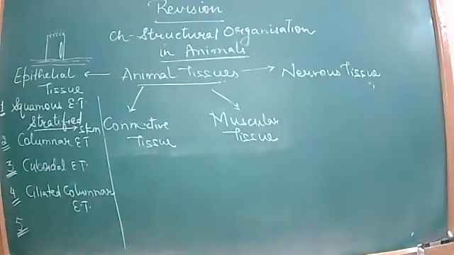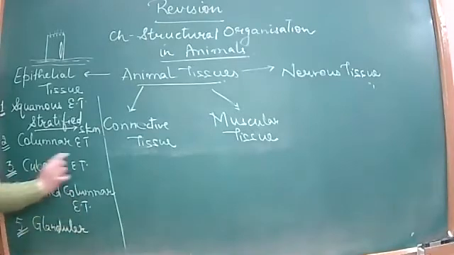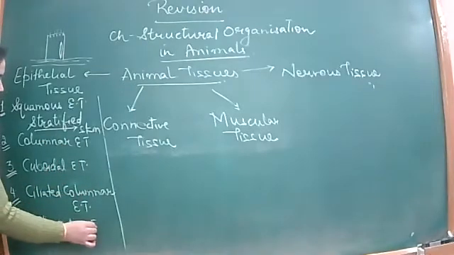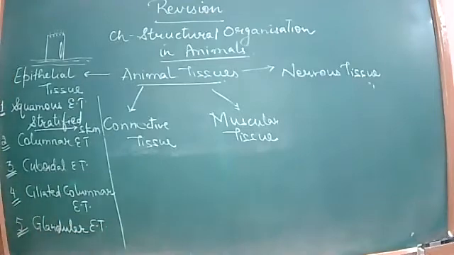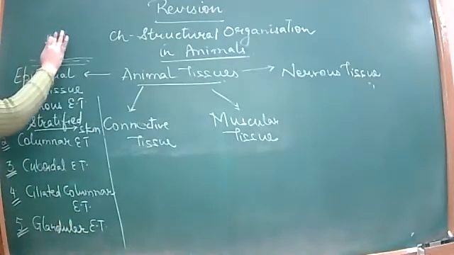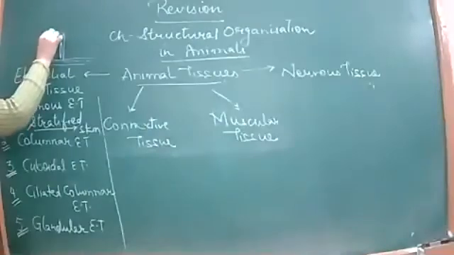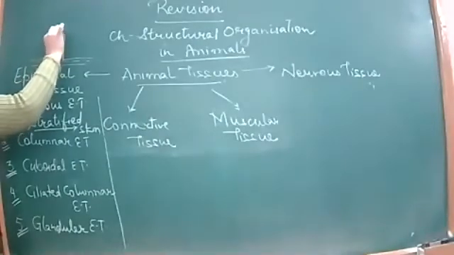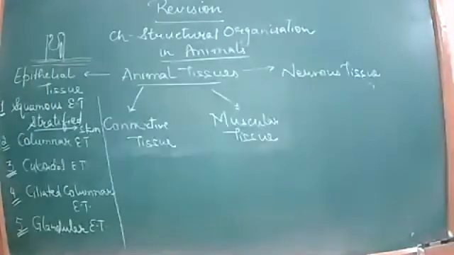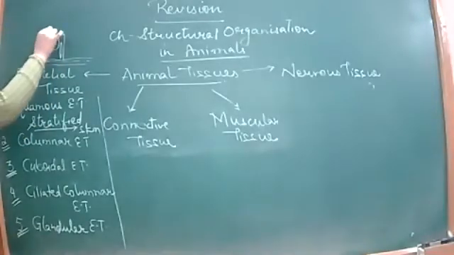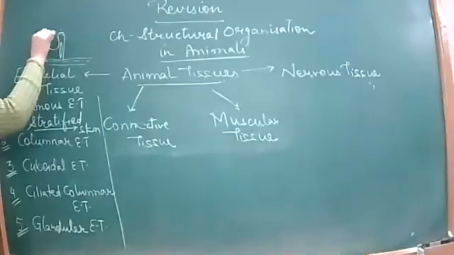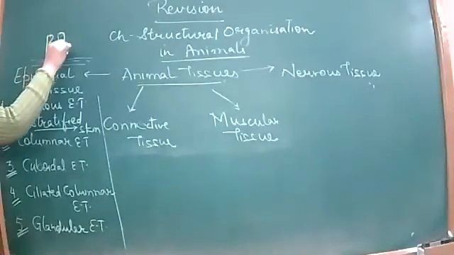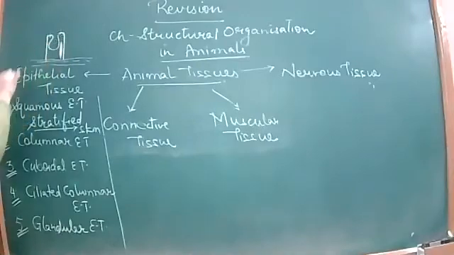Now the next is the glandular epithelium. Some of the cells of the columnar or ciliated columnar epithelial tissue become modified, forming gland type of structures. Let's say this is the cell, and they show a projection into the body of the cell. This is the projection, this is the wall of the cell. When such a projection is made, these structures are called glands.